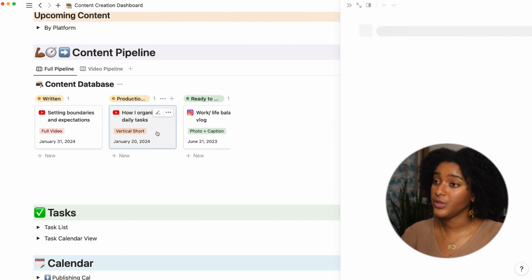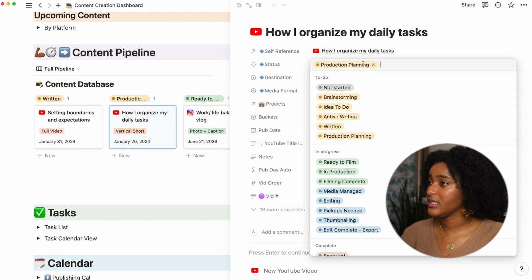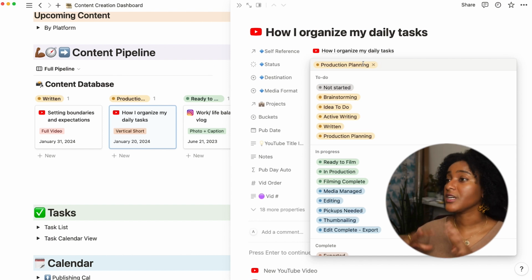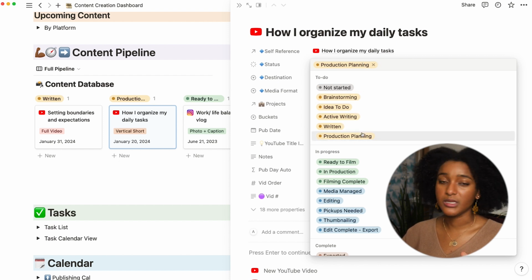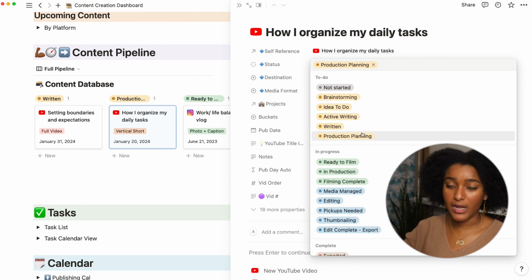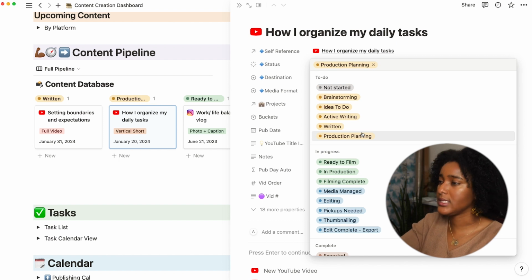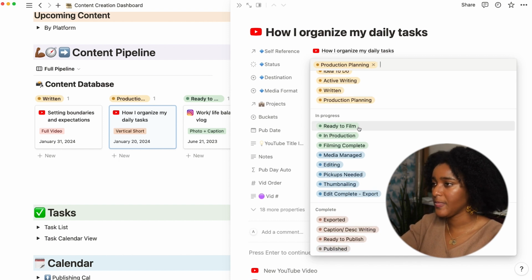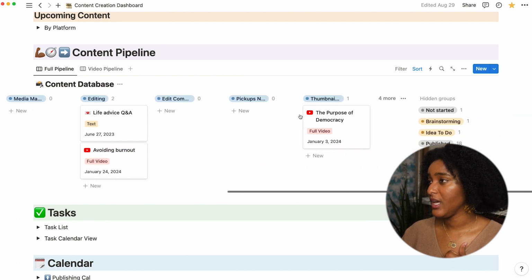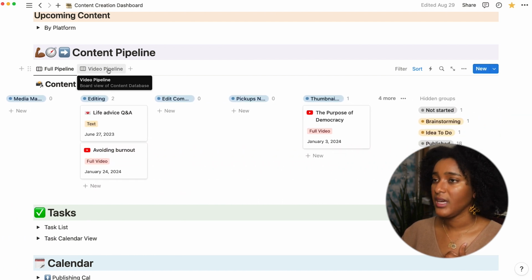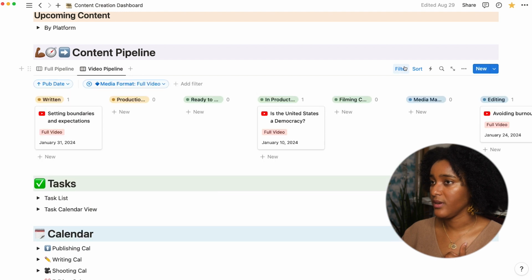And to show you the different stages, this is a status property. And you can be as granular or as big picture as you want. So you could just say that all the yellow is pre-production or writing, but I like to break things down into their sub area. So those are the stages that you're seeing here in this board view. I have it for everything, and then I have it just for videos.